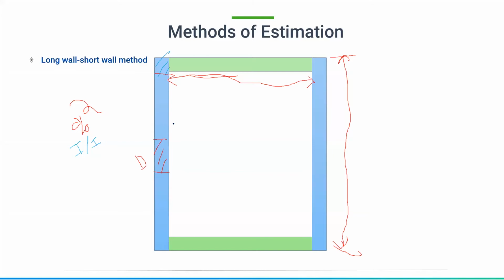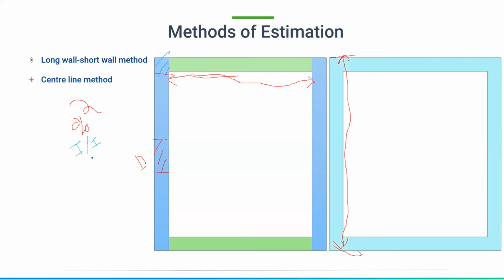We will consider the longest wall as the long wall and the shortest wall as the short wall. Okay, and then we are going to take the out to out distance of the long wall, and the in to in distance of the short wall, and then proceed with the items of work which we need to estimate. Okay, so next one is the center line method.